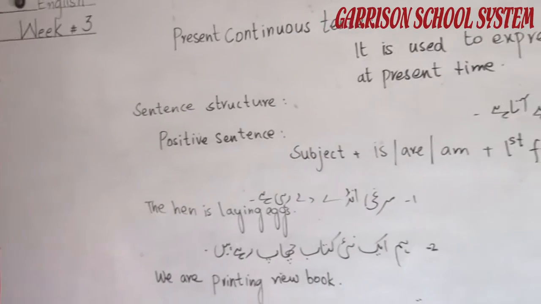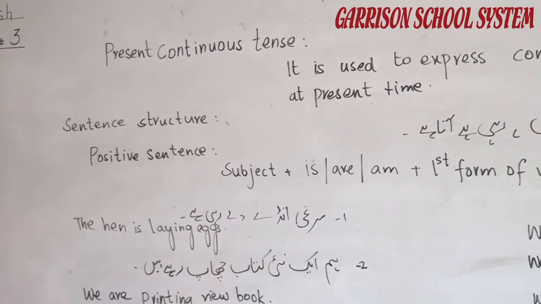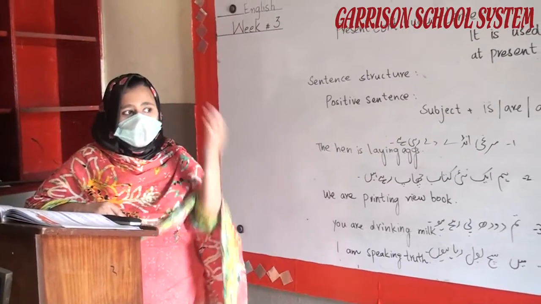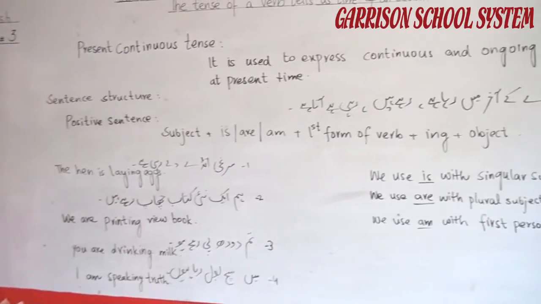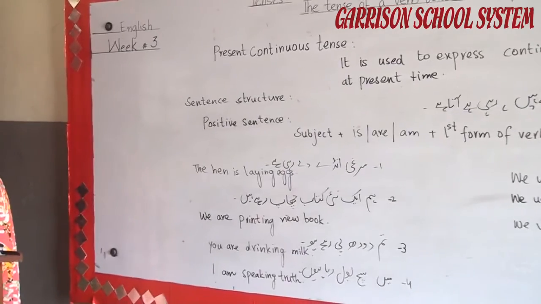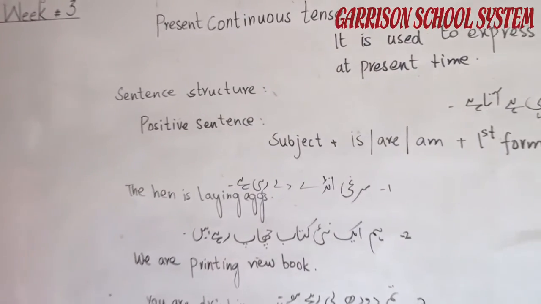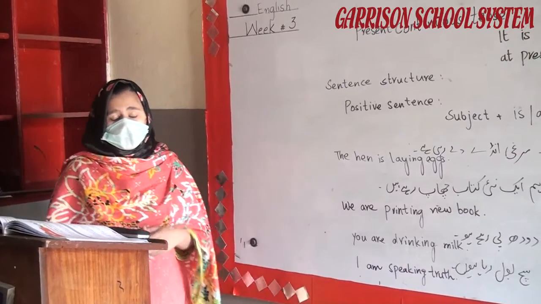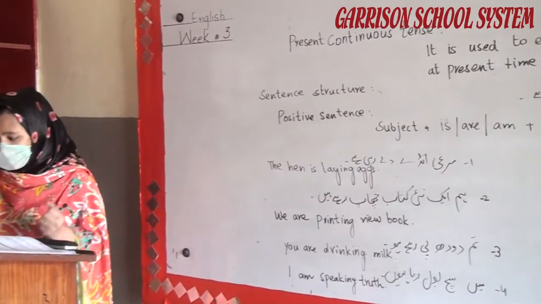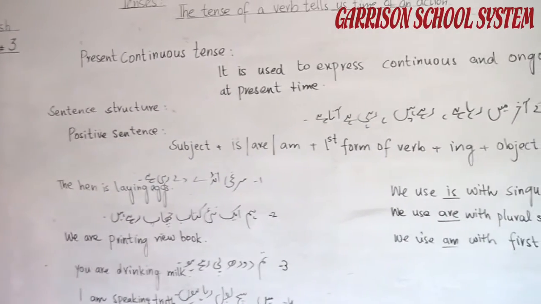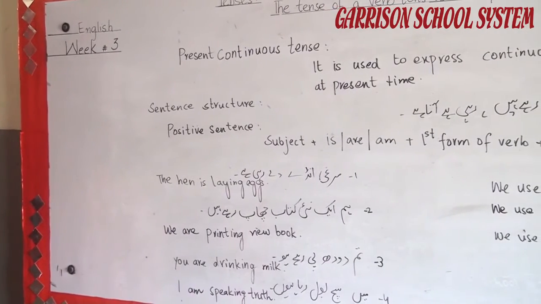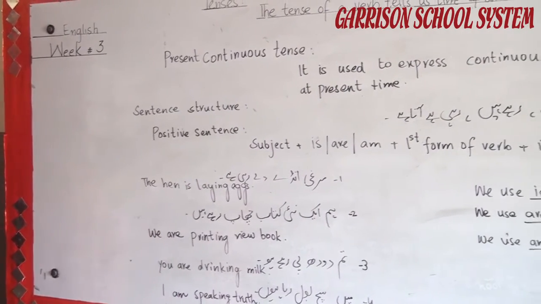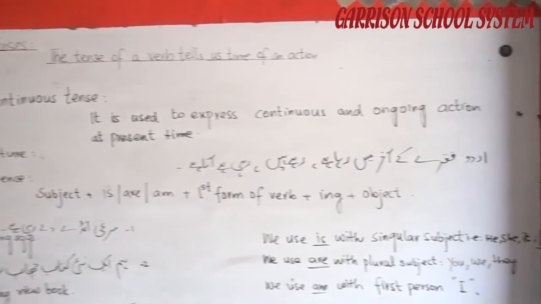We can also use the present continuous tense to talk about the future if we add future words, that is tomorrow, next day, next evening, next morning, next year, in June, at etc. We only use the present continuous tense to talk about the future when we have planned to do something before we speak, when we have already made a decision or a plan.